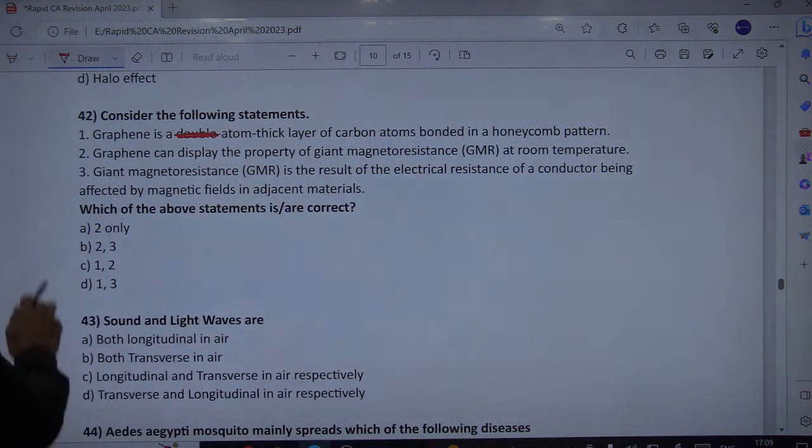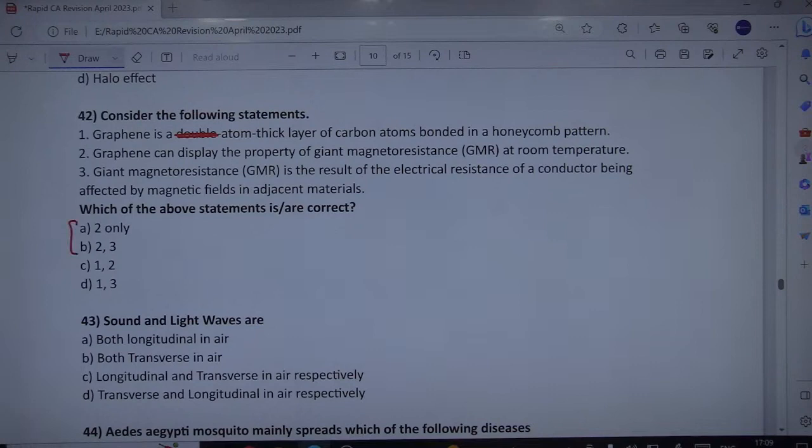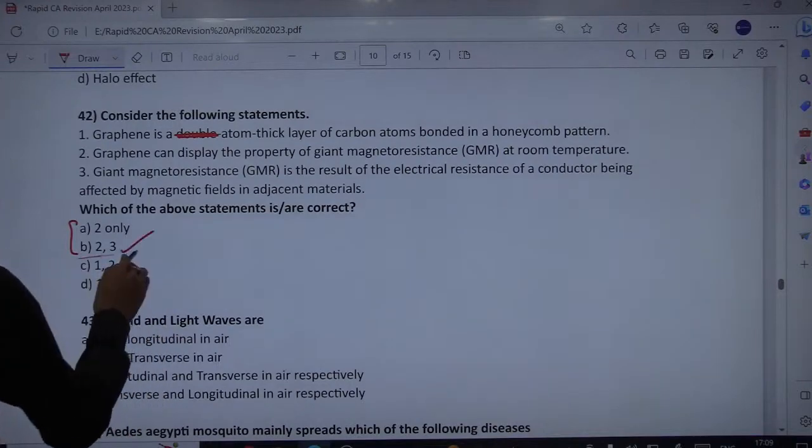The moment first is gone, we are left with only two options, 2 only or 2 and 3. So 3 is the definition of your GMR. So of course third is correct. So what should be the correct option now? Of course we are left with just 2 and 3 as correct.